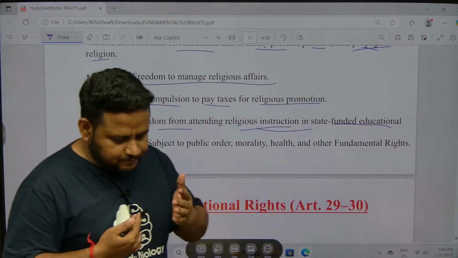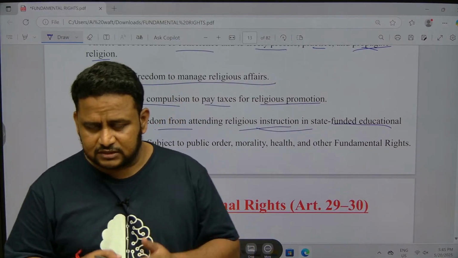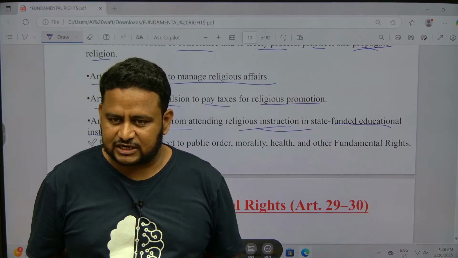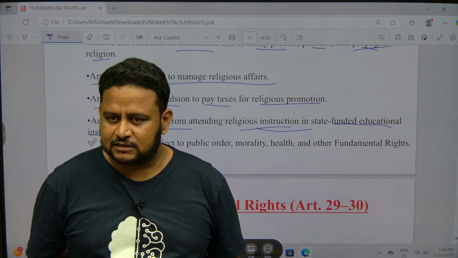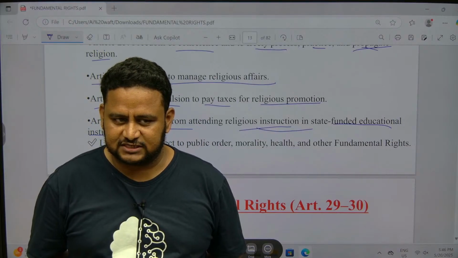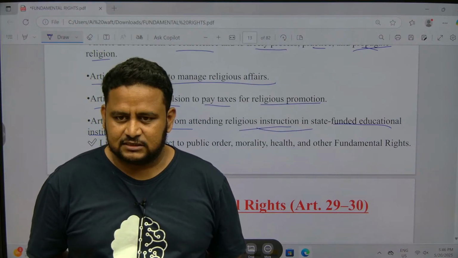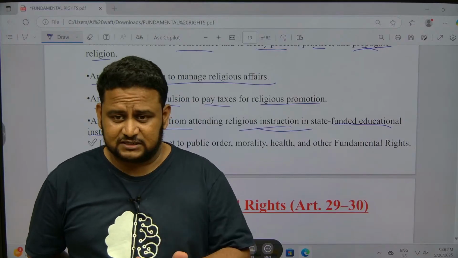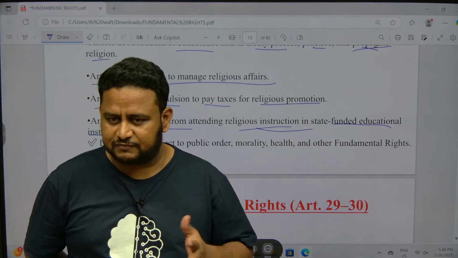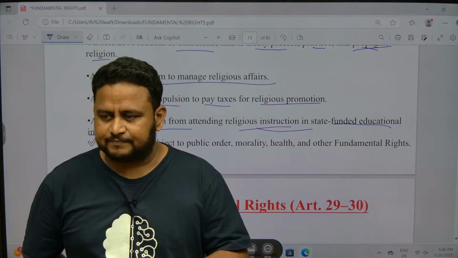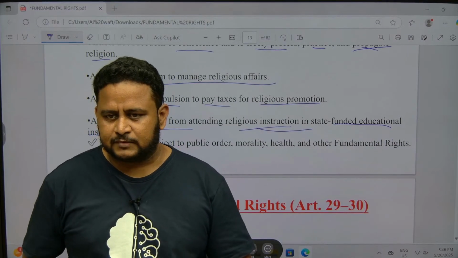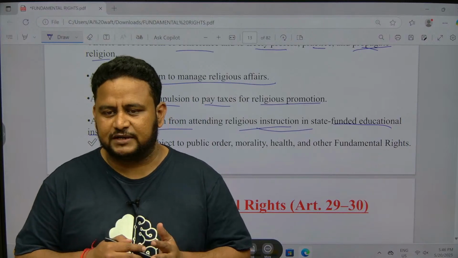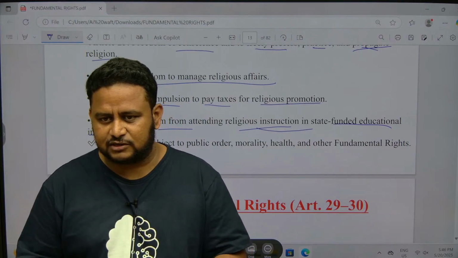Next, for example, you must have seen that the national anthem is played in theaters before the cinema. There was one case where one person didn't stand during the national anthem and people hit him. Regarding that case the Supreme Court said you cannot force someone to obey that; it is not mandatory that you have to stand up.